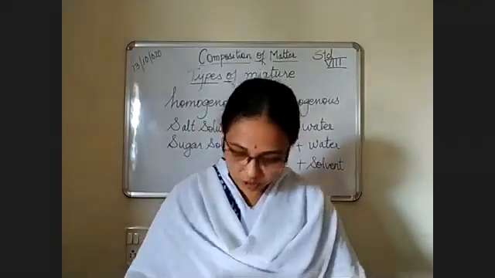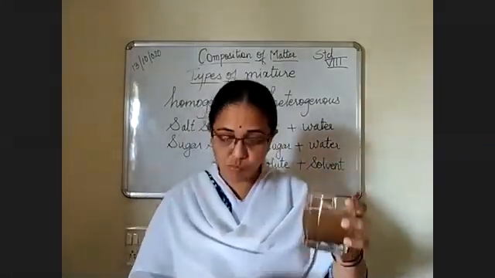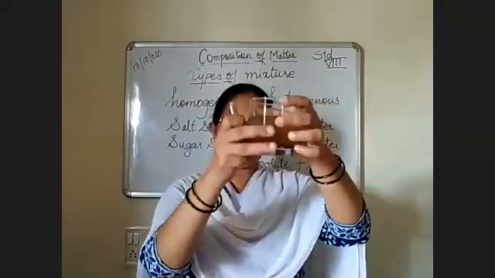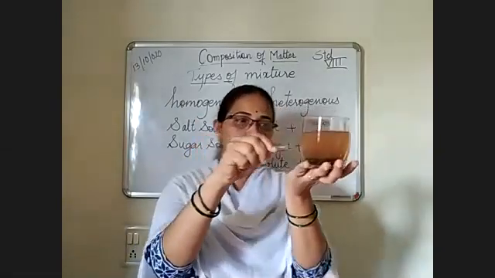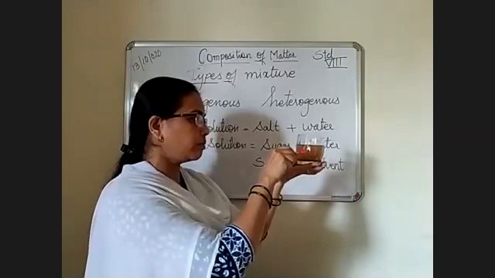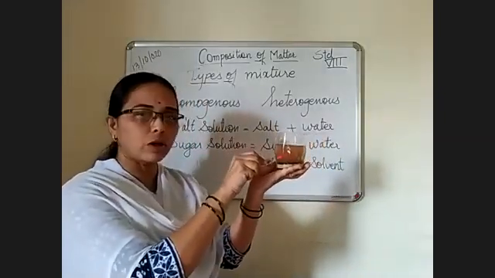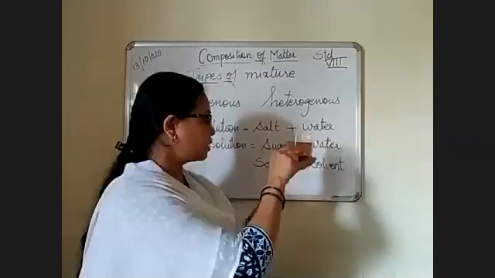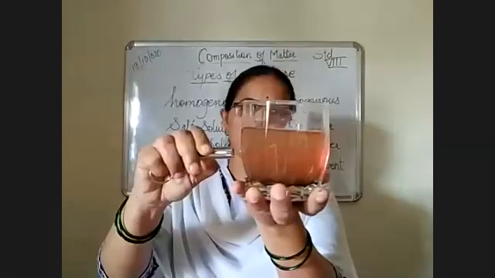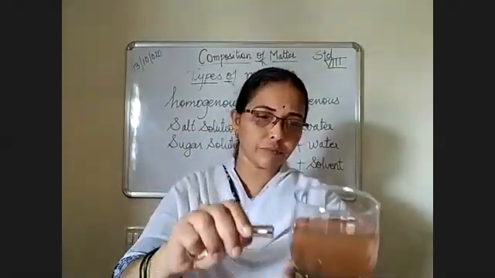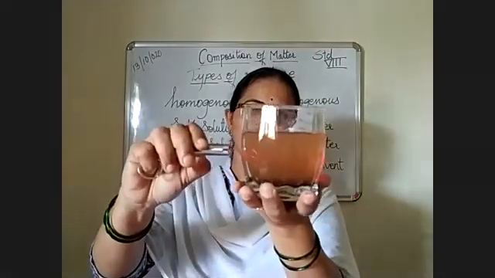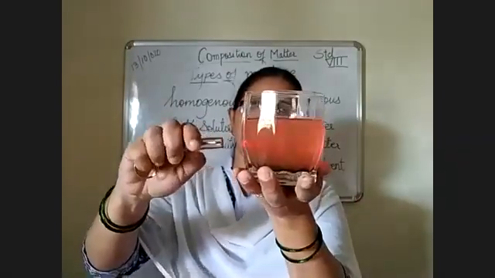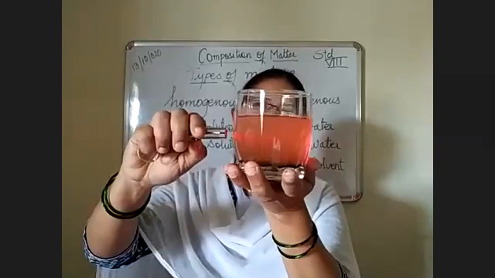The next is the suspension. This substance, soil and water, we call suspension. Here also, some part of the light will travel to the other side, but you will find the light is traveling inside but not coming outside. It could reflect. You could see the passage of light traveling inside the substance, one ray of light. So this is suspension. It allows the light to travel but not come out completely.